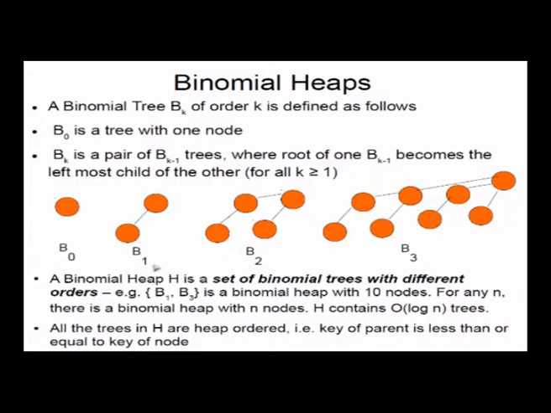For example, I can make a binomial heap taking B1 and B3. B1 is of order 1, B3 is of order 3, they are different orders. So the binomial heap just consists of two binomial trees, B1 and B3. You can make another one which is B0 and B1, another one which is B0 and B2, another one which is B0, B2 and B3, another one which is B0, B1, B2, B3, like that. But you cannot have two B3s, or two B2s, or two B1s in the binomial heap. They should all be different orders.